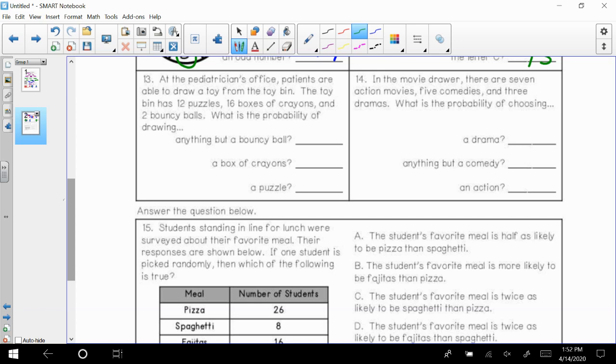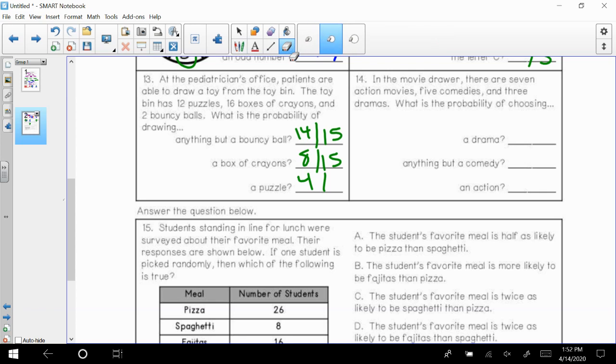Number 13, we've got anything but a bouncy ball should be 14/15. The box of crayons was 8/15. The puzzle, when you simplify, it should be 4, oops, not 4. It should be 2/5 when you simplify.